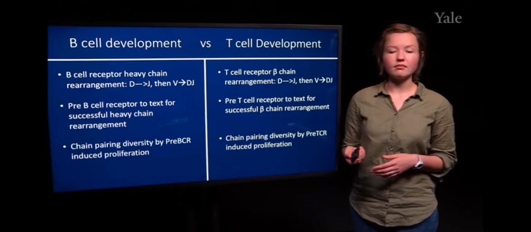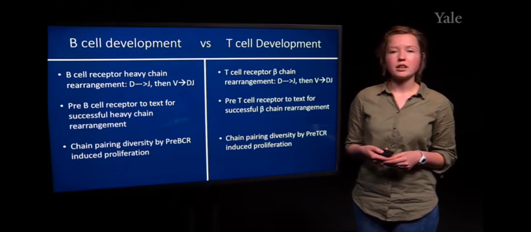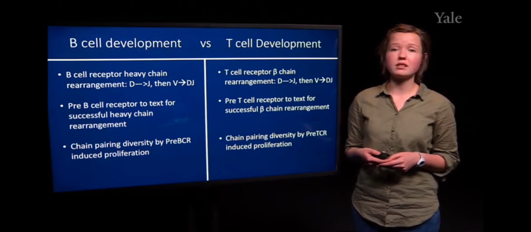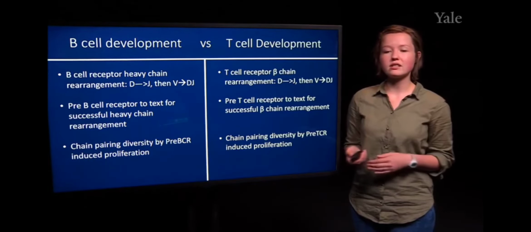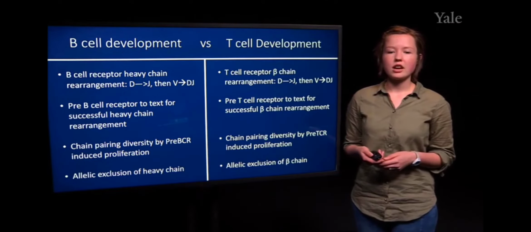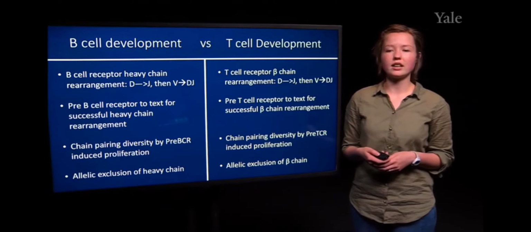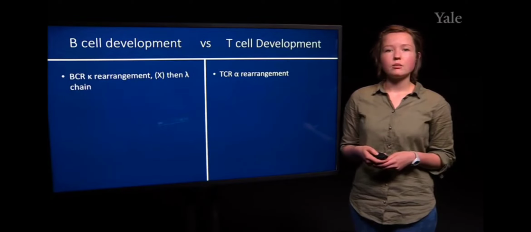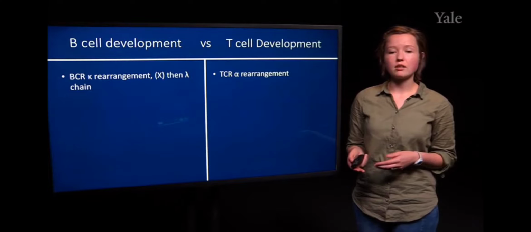Both of these cell types will undergo chain pairing diversity because of the proliferation stimulated by either the pre-B cell receptor or the pre-T cell receptor. So at this point, still very similar, and both will have allelic exclusion at the heavy chain or at the beta chain, which are very analogous to each other. Then we have BCR rearrangement at the light chain, beginning with the kappa chain and then moving to the lambda chain.